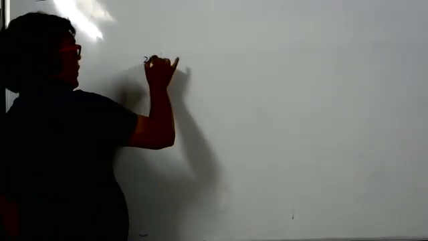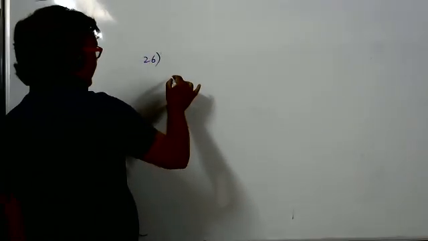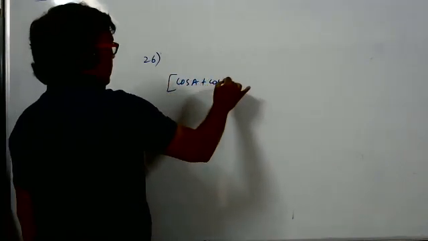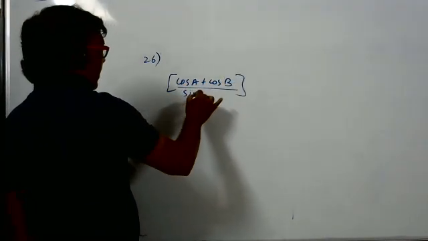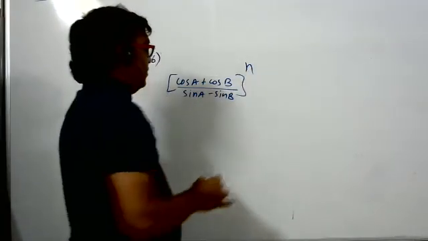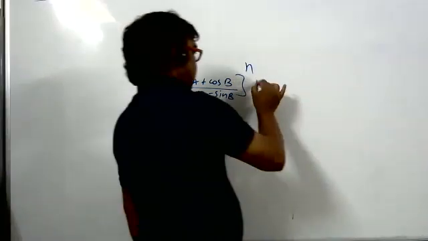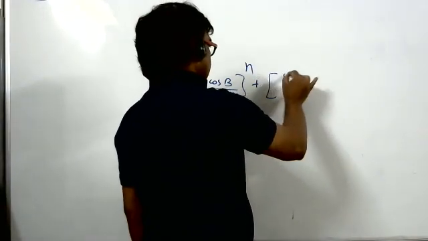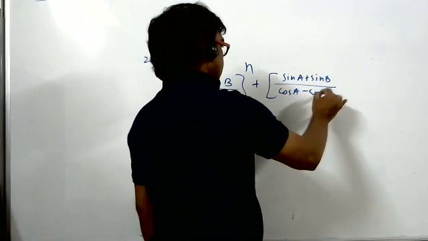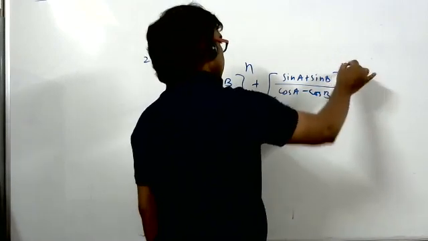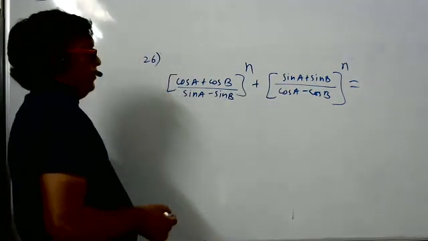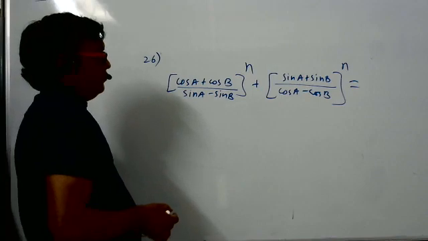Value of ((cos A plus cos B) divided by (sin A minus sin B)) to the power n, plus ((sin A plus sin B) by (cos A minus cos B)) to the power n, equal to, where n is even. Nothing more they gave, no, sir? They said that n is even.